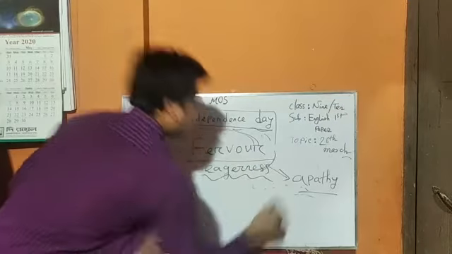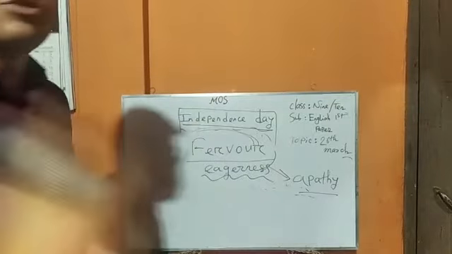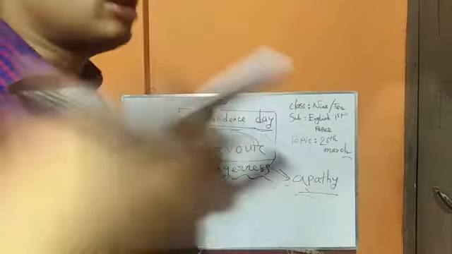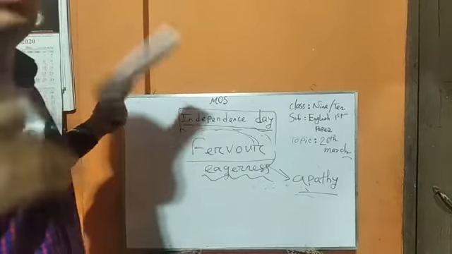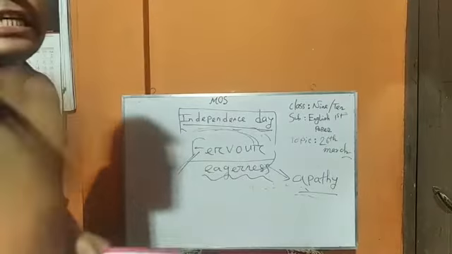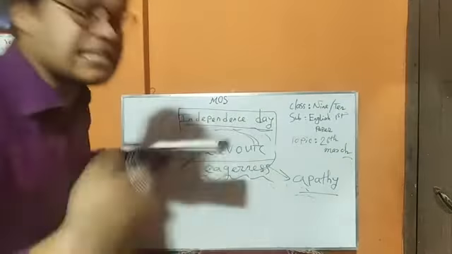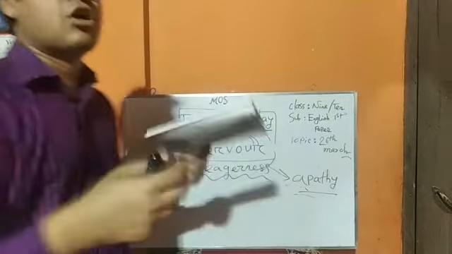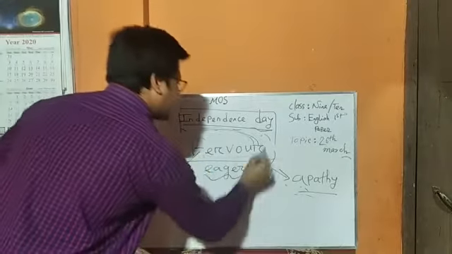The antonym of fervor is indifferent. Not different, indifferent. Then there is no interest to do anything. Fervor means interest or eagerness. I want to do something eagerly.